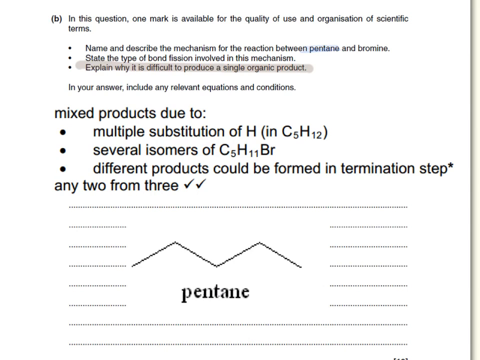So you could end up with a bromine over here, or alternatively you could end up with a bromine over here. And likewise you can have a bromine anywhere, for example right at the end of the chain.